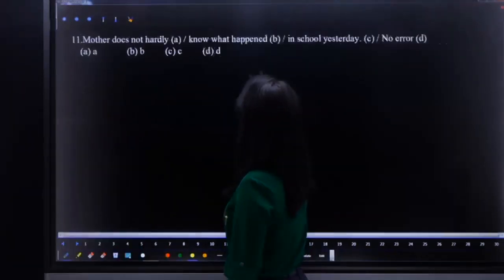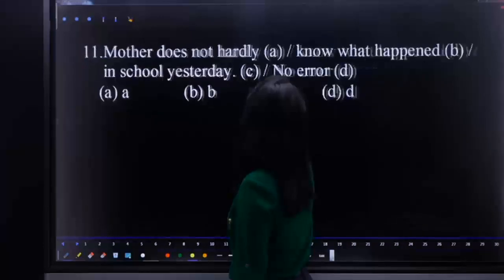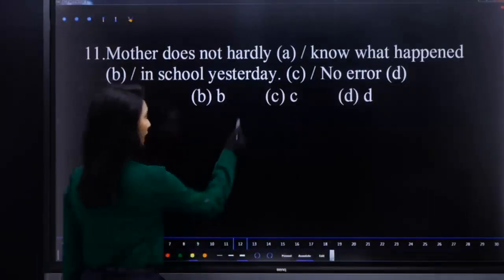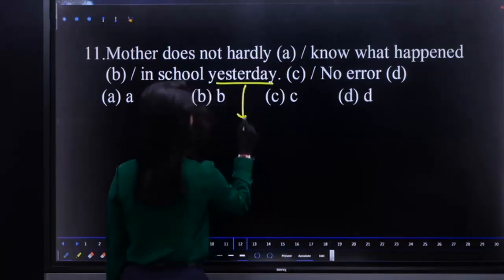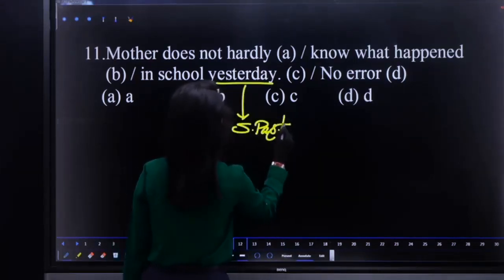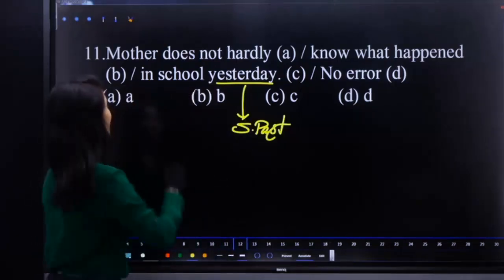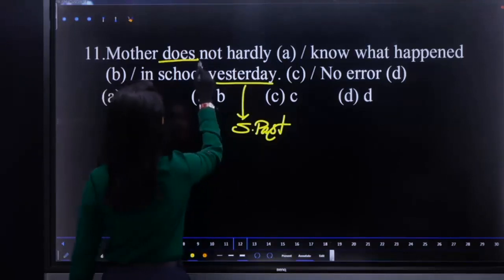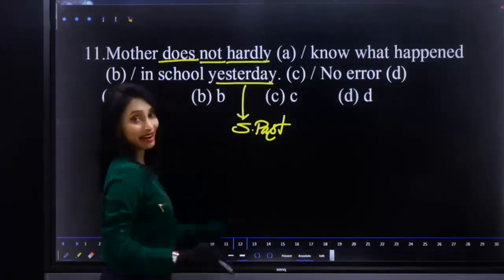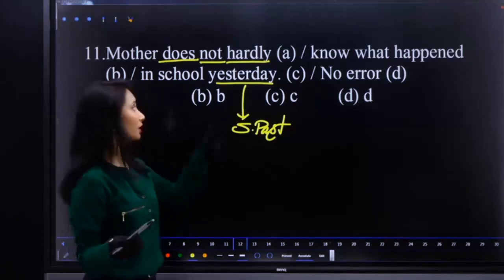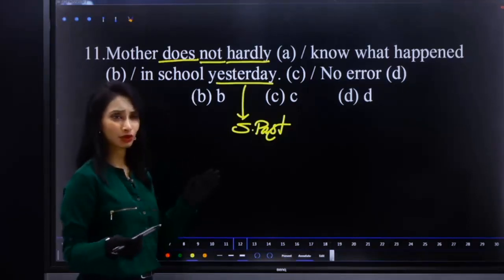Mother does not hardly know what happened in school yesterday. Here we have yesterday. That sentence must be in past tense. Simple past is a time indicator. Does is there, which is error number 1. Not is there, hardly is there, error number 2. Hardly means semi-negative. Right, it is a negative word. Not hardly should not be used. Double negative becomes positive.